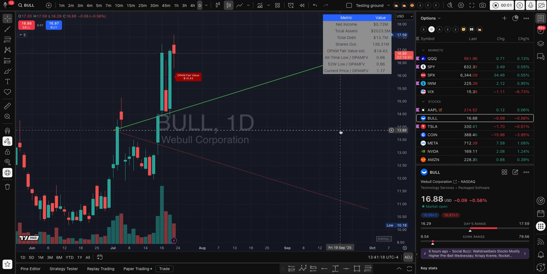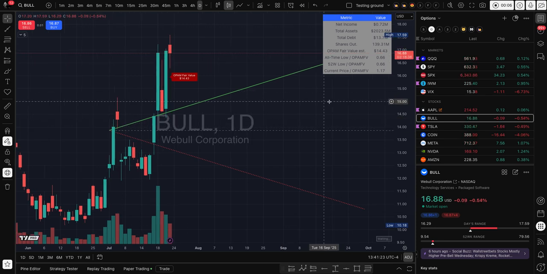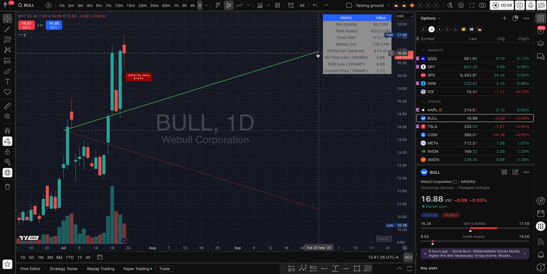So this is our brand new tool. What it does, it basically projects the next 3 months, the highest amount it can go and the lowest it can go, based on the net income projections on the earnings as well as the financial fundamentals. And then we also have the fair value, which is a formula I came up with. I call it OPAM Fair Value.